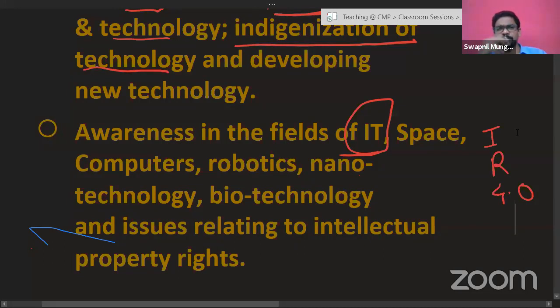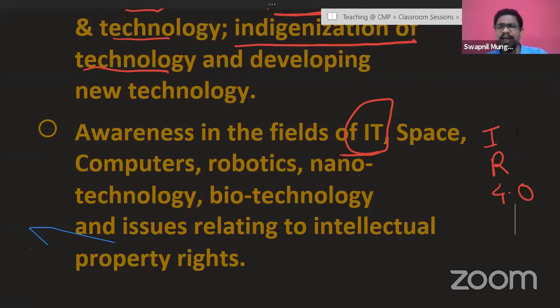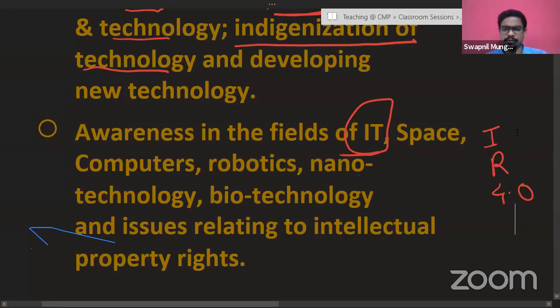That is going to create various challenges and also opportunities, so this area becomes very, very important. That's why there has been an increasing tendency of UPSC asking a large number of questions based on Industrial Revolution 4.0 and related aspects lately. It is going to be a hot topic in the next prelims to come as well. So for prelims as well as mains, Industrial Revolution 4.0 becomes important.